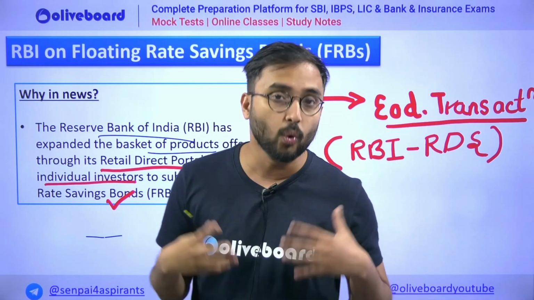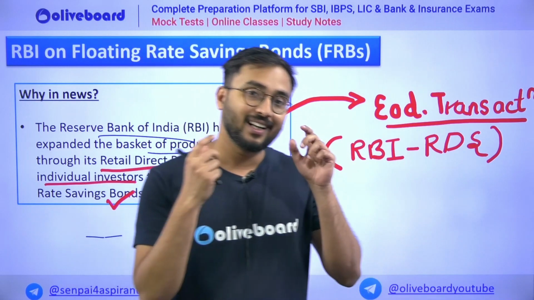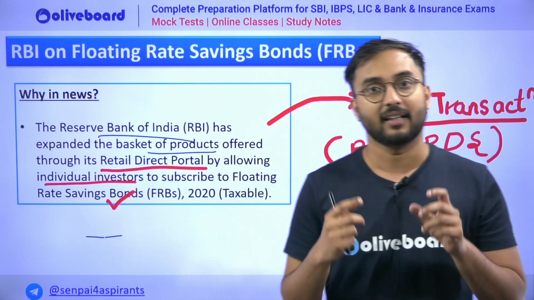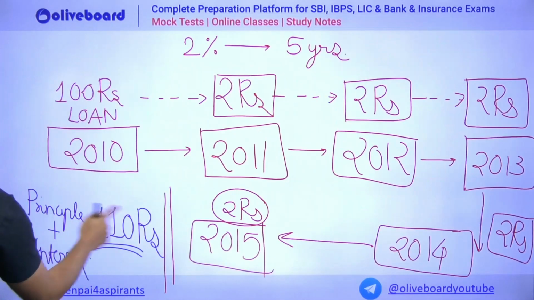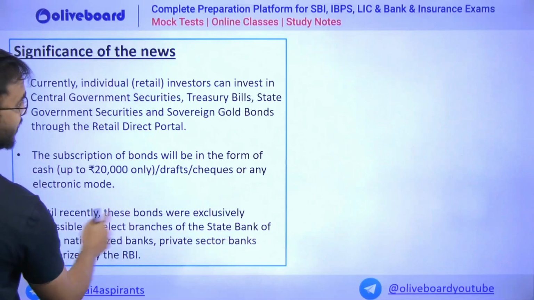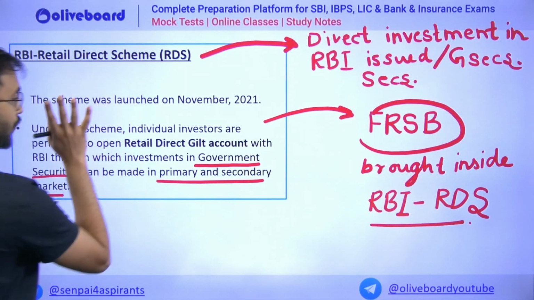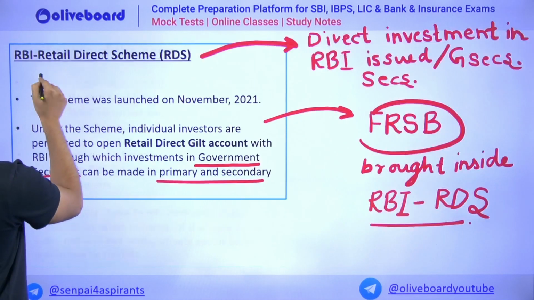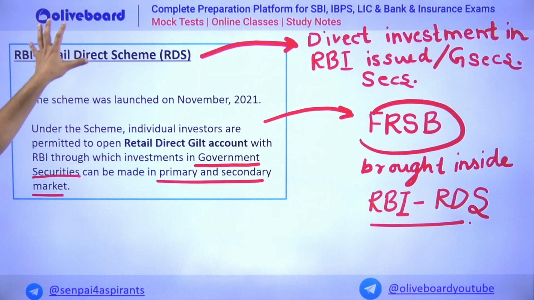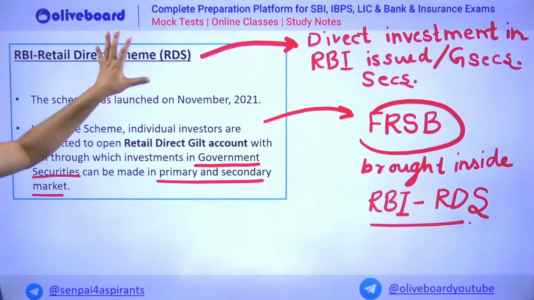So you all would be knowing the RBI scheme of retail direct investment. Before discussing bonds, we'll first try to understand what this scheme is about. RBI has a scheme called the retail direct scheme, which is for investment.